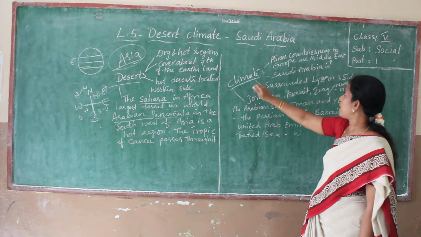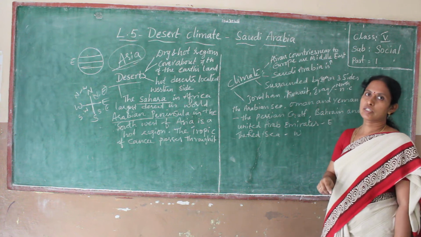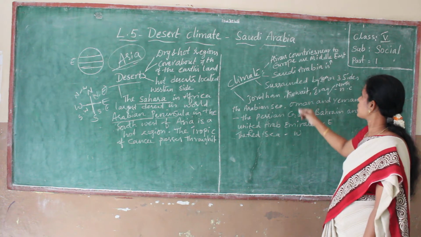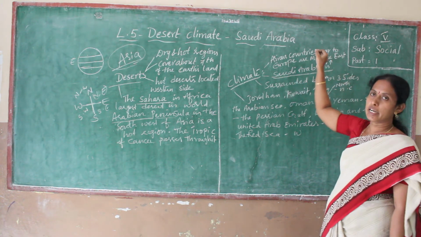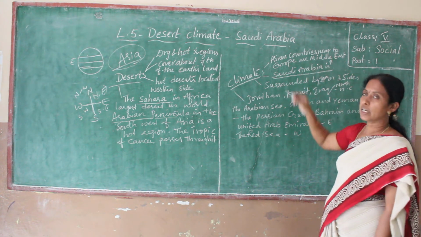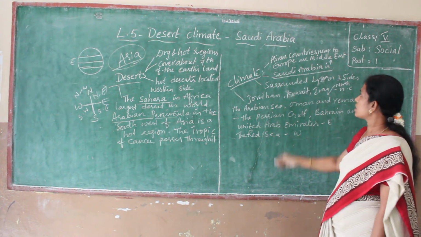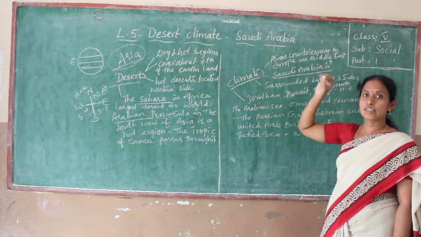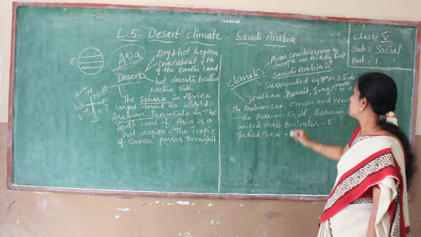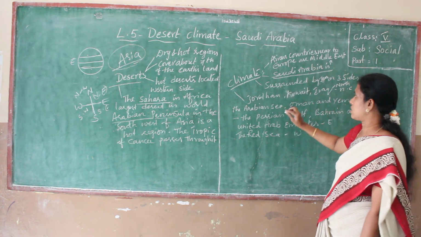The Asian countries near to Europe are called Middle East countries. So Saudi Arabia is a Middle East country. Where is Saudi Arabia? Saudi Arabia is in the Middle East. It is surrounded by seas on 3 sides. One side only is land.